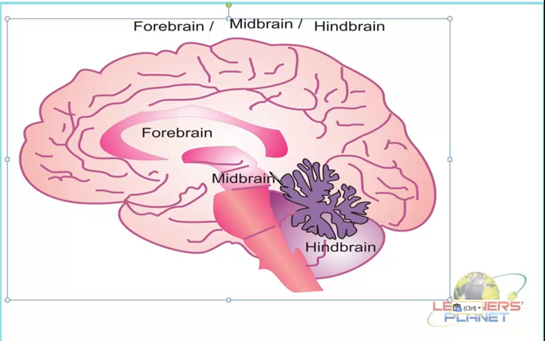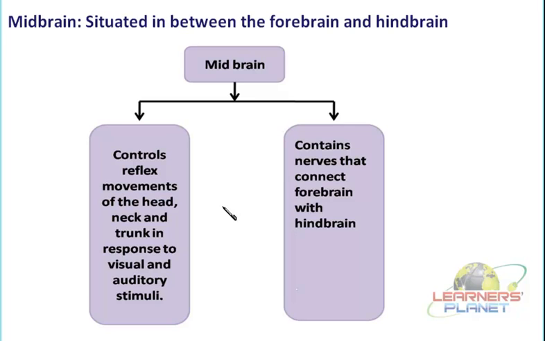So this midbrain, we are saying it is centrally located, in between the hindbrain and the forebrain. This part, the midbrain, has a very important function. It is comprised of certain nerves. There are some small nerves present here, and these nerves help in establishing a connection between the forebrain and the hindbrain. They are connecting, therefore they are so important.